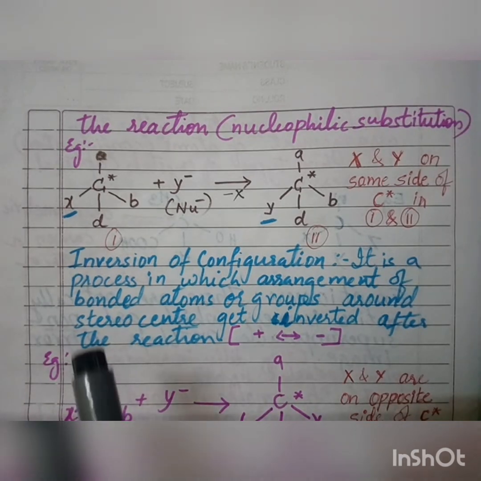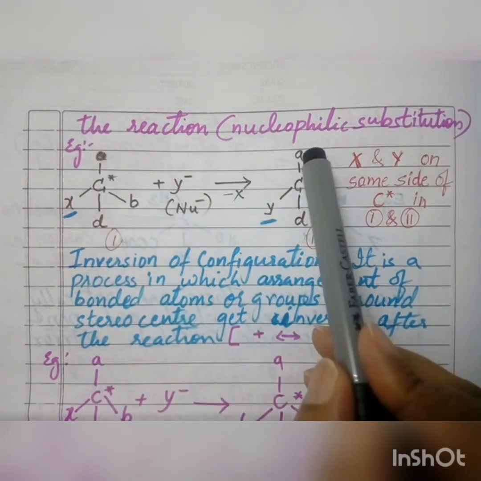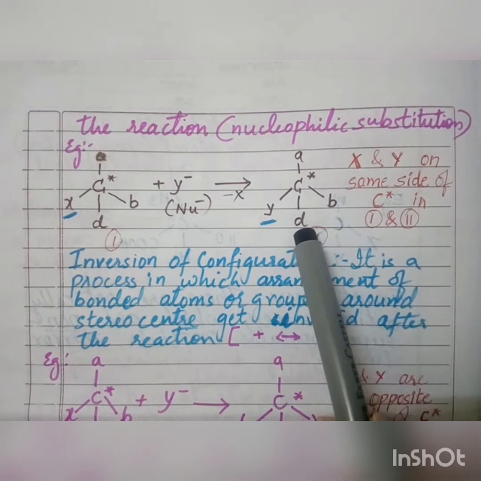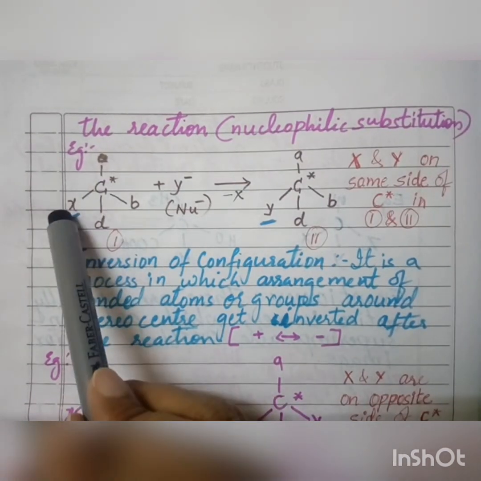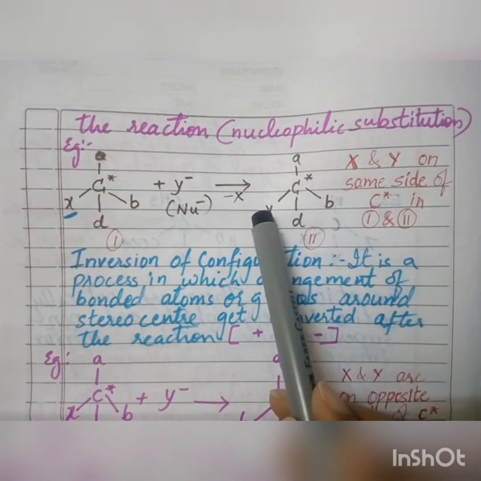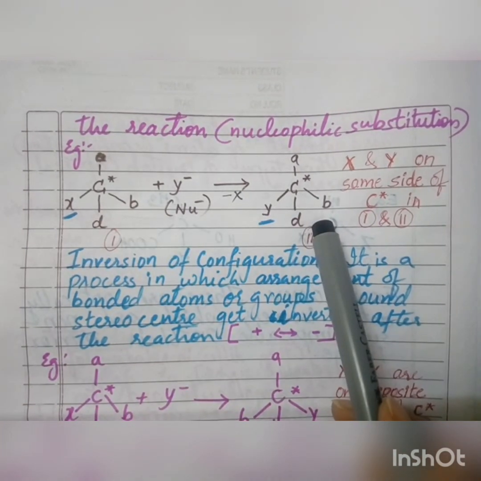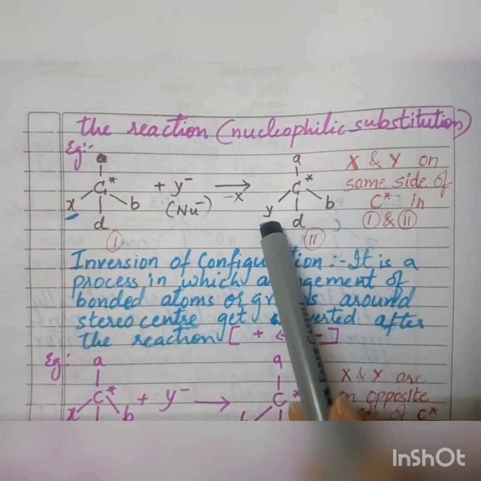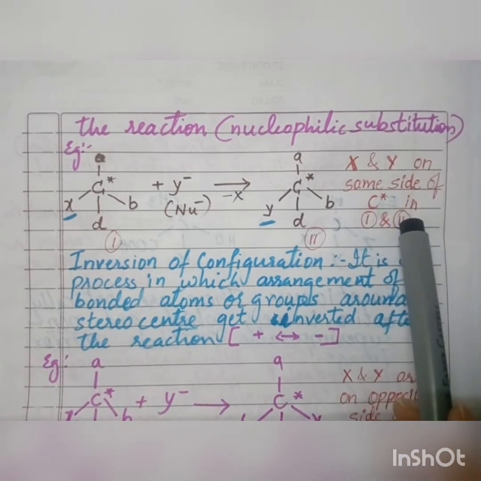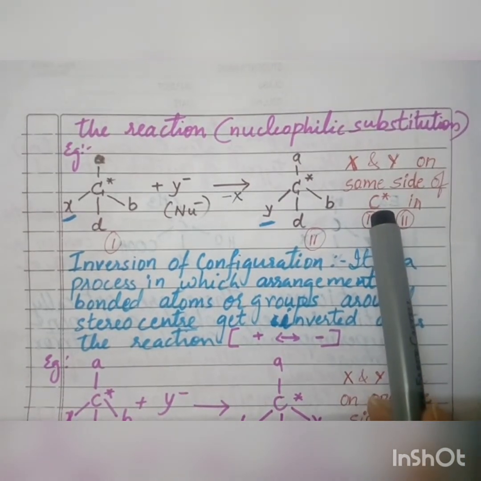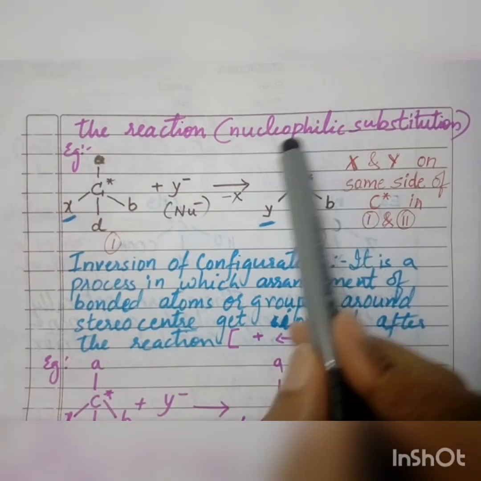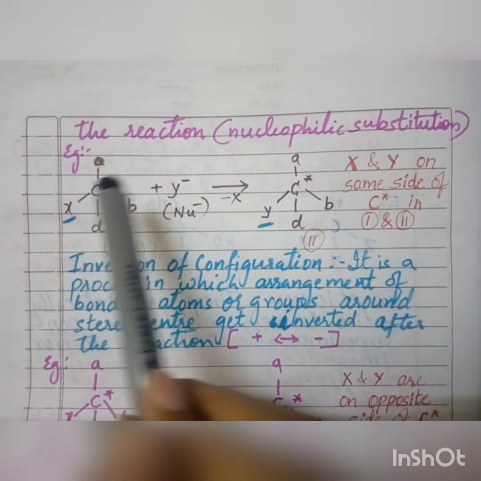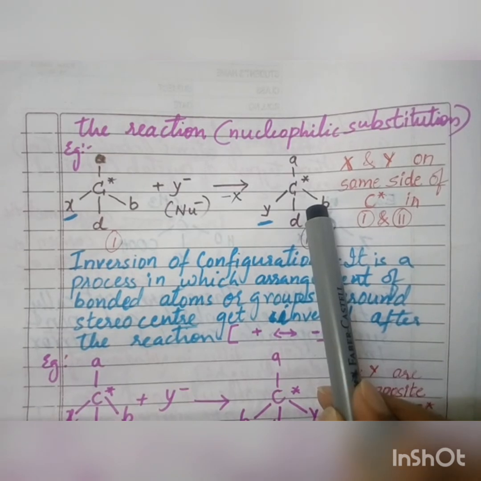But look at the configuration, the arrangement. A is on top, here also A is on top. B is on the right, here also B is on the right. D is at the bottom, D is at the bottom here too. On the left side X is there, and in the same place Y is there. So in reactant and product the configuration is the same. So X and Y are on the same side of the carbon, that is the asymmetric carbon. The formula is retained, it is not changing. Whatever the reactant was, similar configuration is present in the product side.